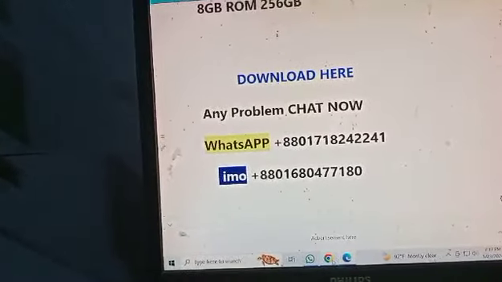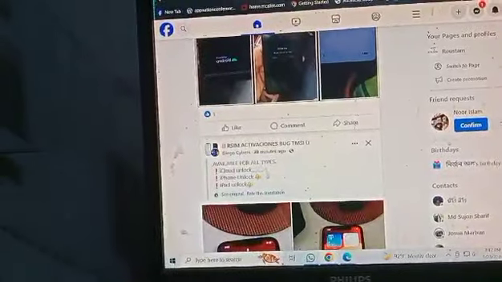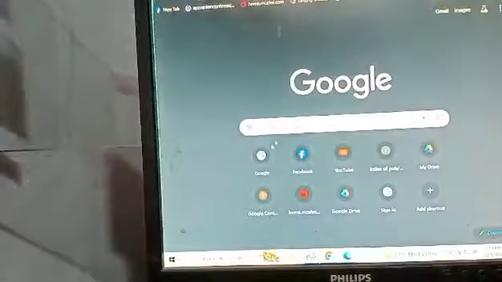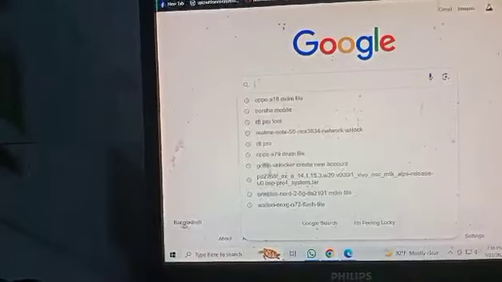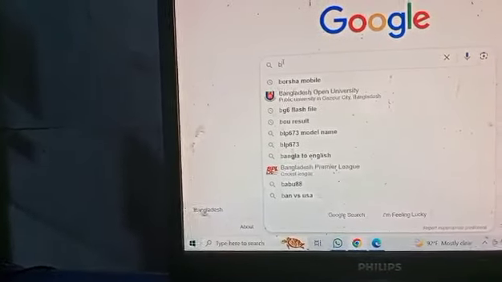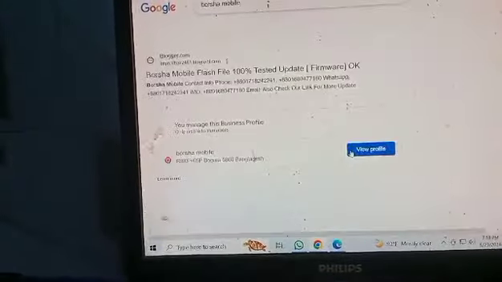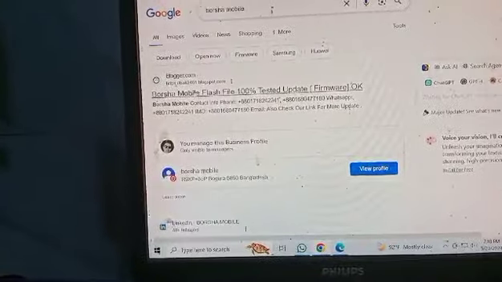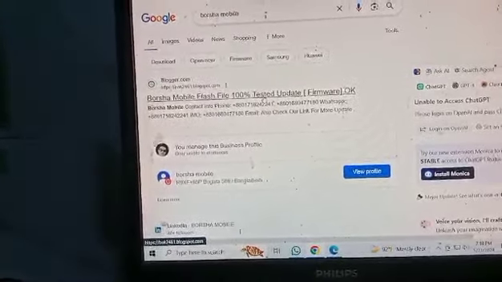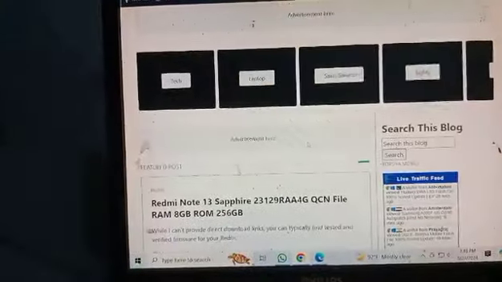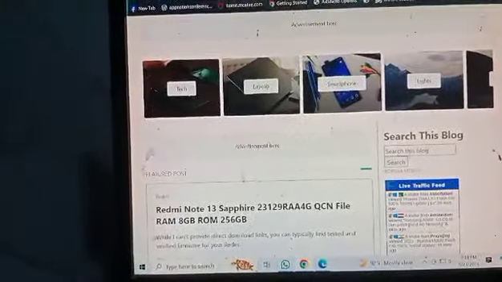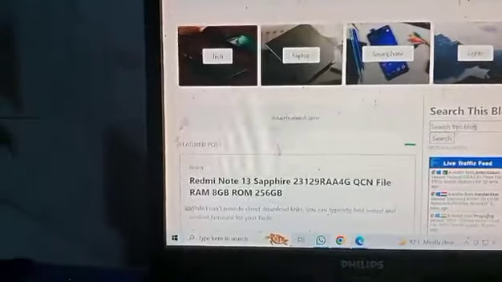And any emergency file or need, just open the Chrome browser and Google now. Search Borsa Mobile. This Borsa Mobile download and Borsa Mobile blogger site, this one click. One click, please wait. This search blogger, any file problem you need.